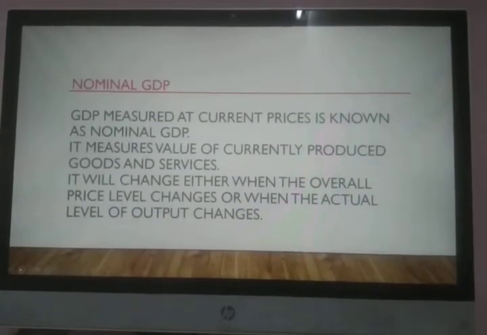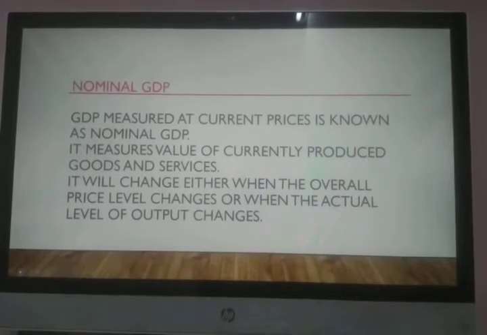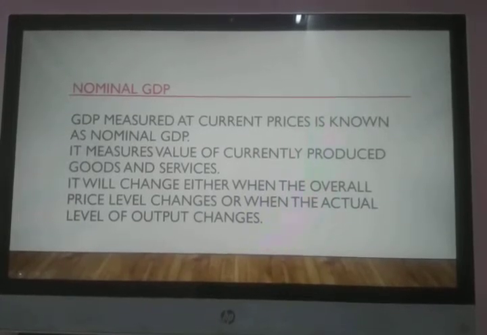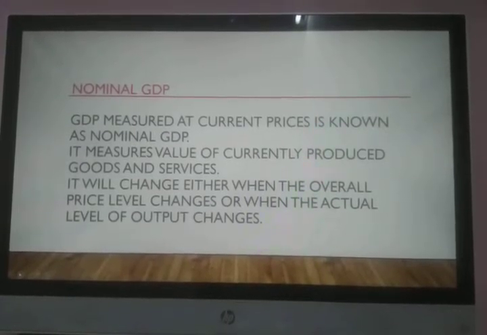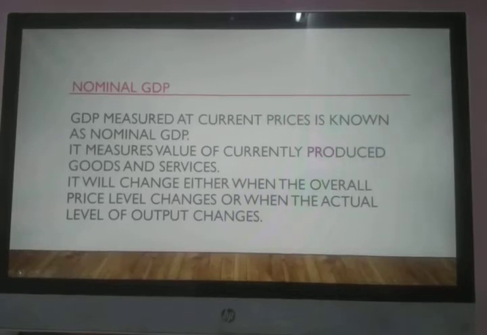Nominal GDP is measured at current prices. It is actually the value of goods and services produced currently at the prices. The prices are considered for that particular year in which they are produced.